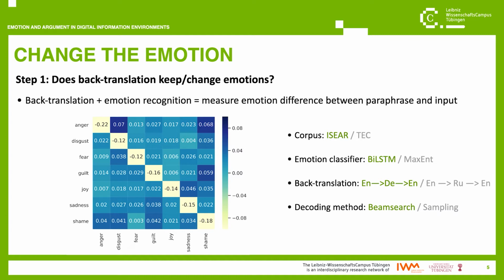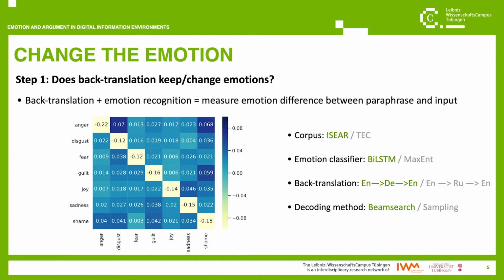Each row of the heat map shows, on average, what is the difference between the group of descriptions that express the emotion on that row and their back translations. And we know that difference for all of the emotions scored by the classifier, which are on the columns. So for instance, the top left cell tells us that when texts expressing anger are back translated, we lose on average 22% of anger, while the top right cell tells us that in those back translations, we gain a little bit of shame.